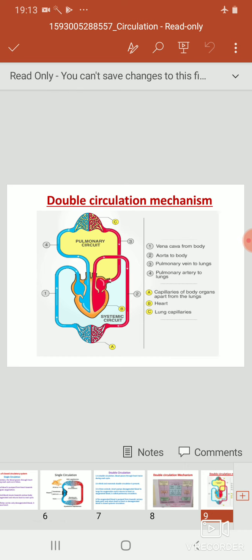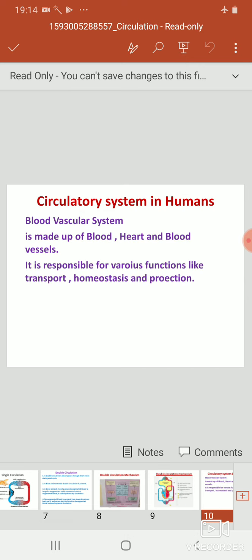Again, this diagram showing the pulmonary circulation as well as the systemic circulation. The circulatory system in humans. The blood vascular system in human is made up of blood, heart and blood vessels. It is responsible for various functions like transport, homeostasis and protection.